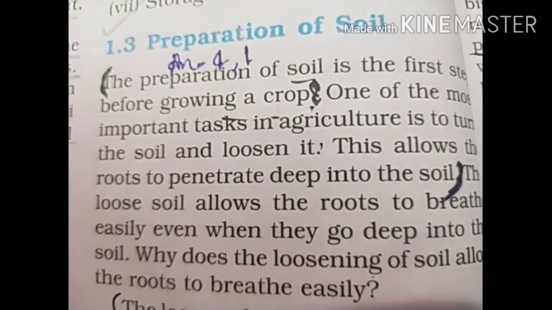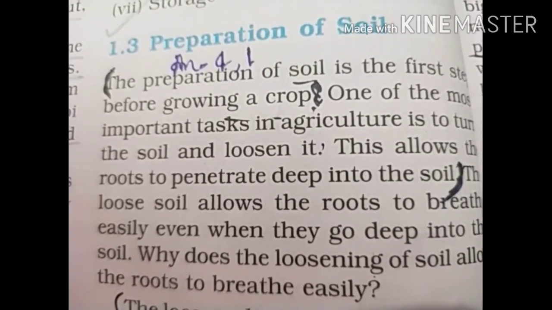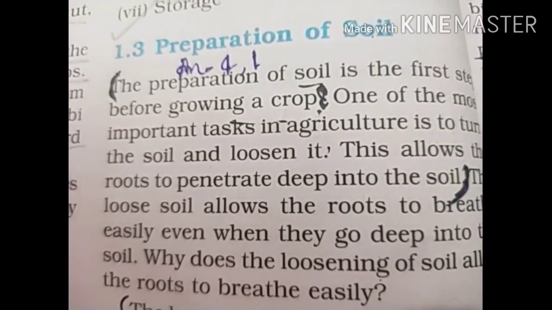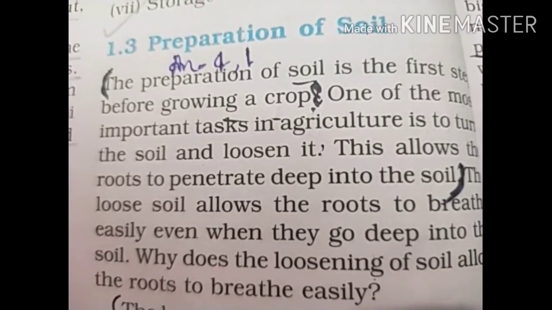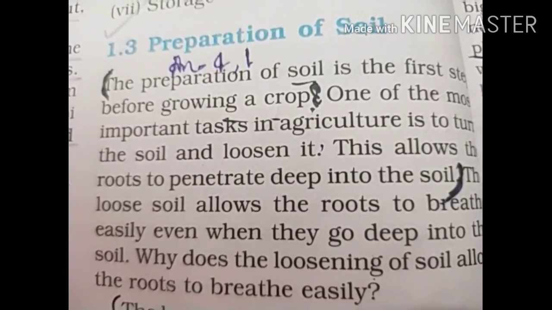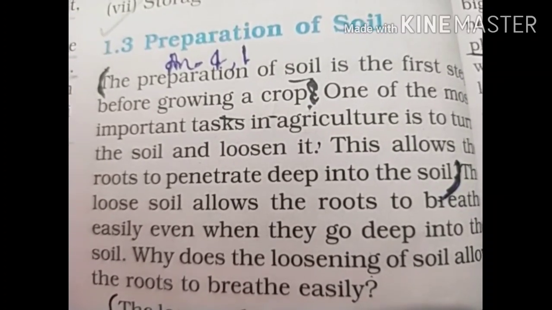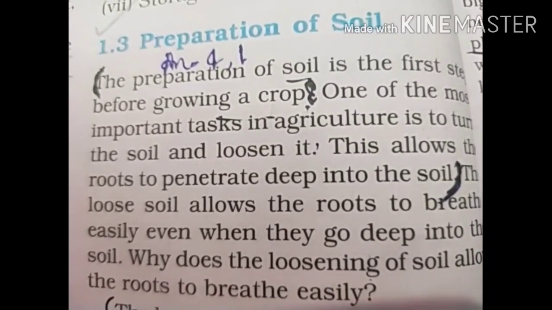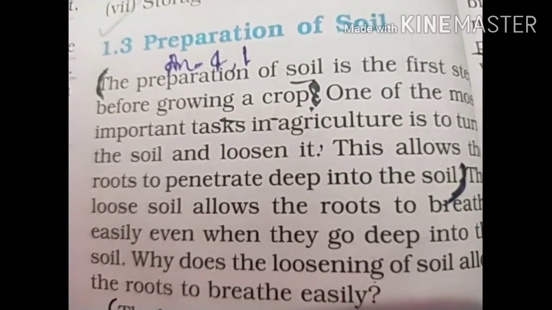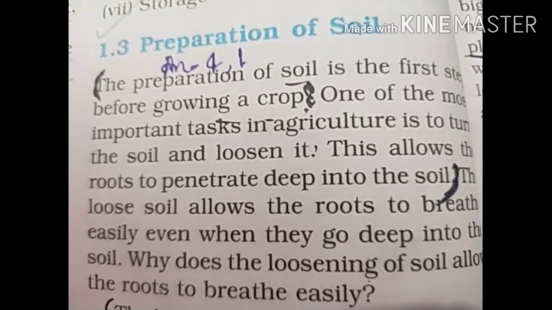The topmost layer of the soil is the only portion which has nutrients and can grow the plant, and it is the important layer for the growth of any microorganism as well as the growth of the plants.